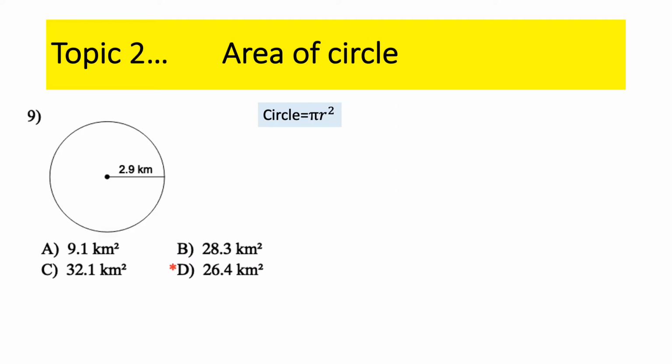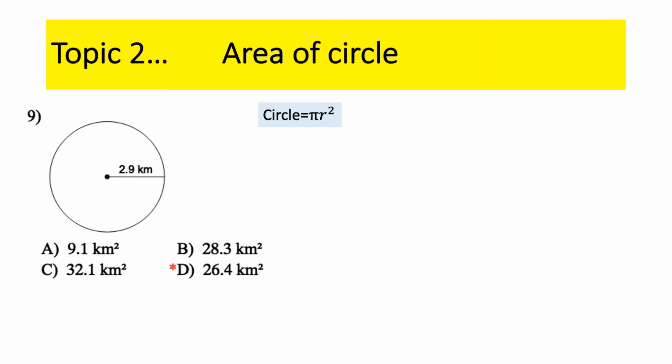Okay, last shape for area is the circle. Circle is pi r squared. Remember, I can mess with you by giving you the diameter instead of the radius, and I will do that for many of the shapes. So if I give you the diameter, cut the diameter in half first before you plug it into the equation. Don't plug the number into the equation and then take your final answer and divide it by 2. That will not work.